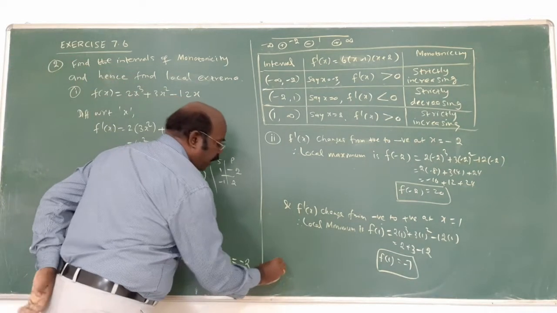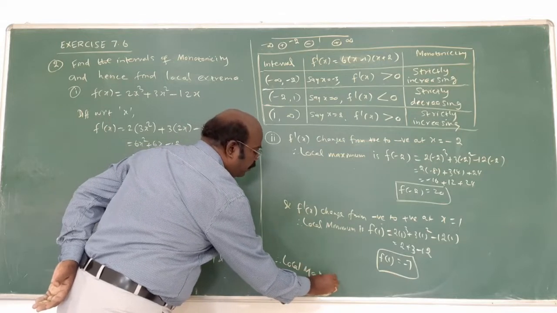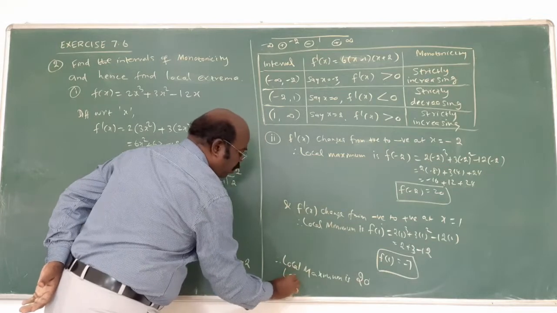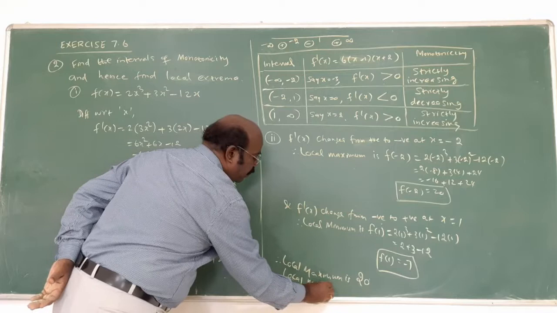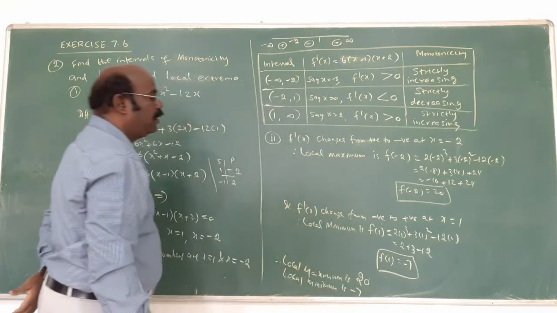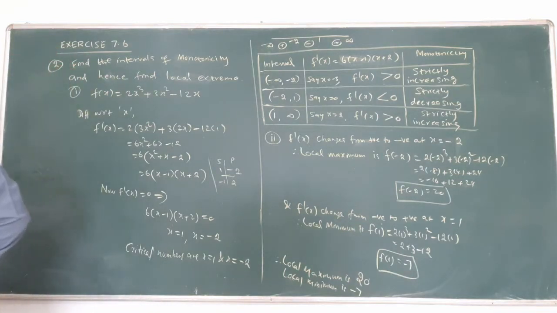Therefore, the final answer: local maximum is 20. Local minimum is minus 7. Am I right? This is the answer. Minus 7 is the answer.